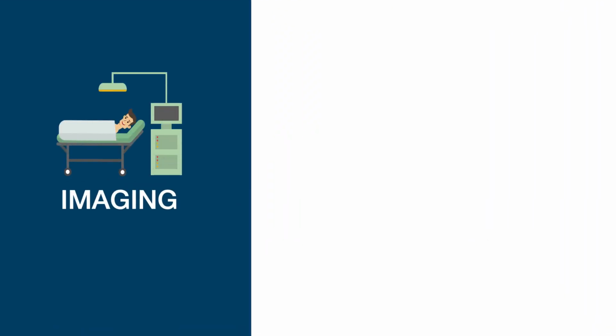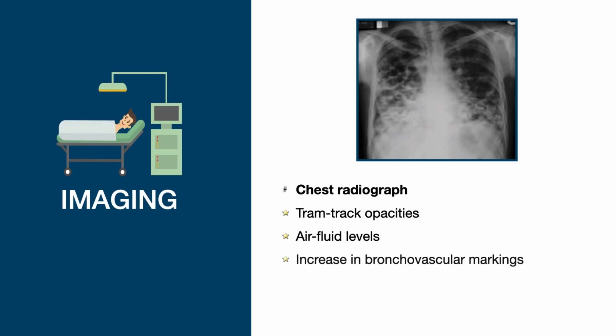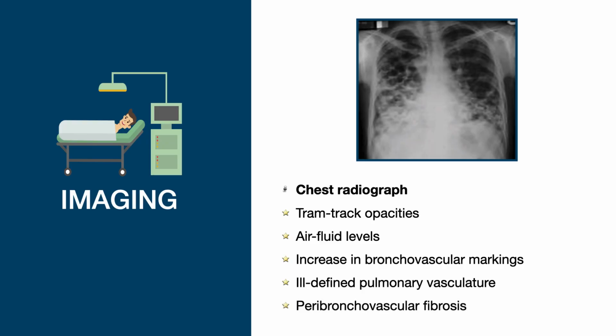Chest X-rays are usually abnormal but are inadequate in the diagnosis or quantification of bronchiectasis. Tram track opacities are seen in cylindrical bronchiectasis, and air fluid levels may be seen in cystic bronchiectasis. Overall, there are increased bronchovascular markings, and bronchi seen on end may appear as ring shadows. Pulmonary vasculature appears ill-defined, thought to represent peribronchovascular fibrosis.